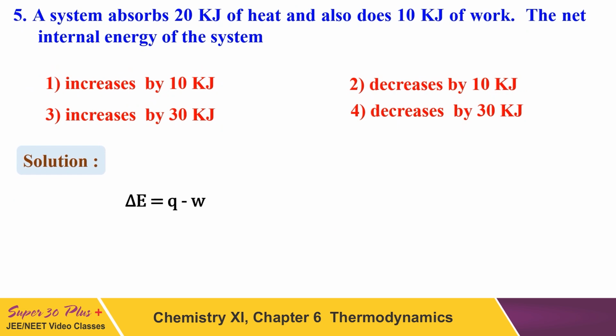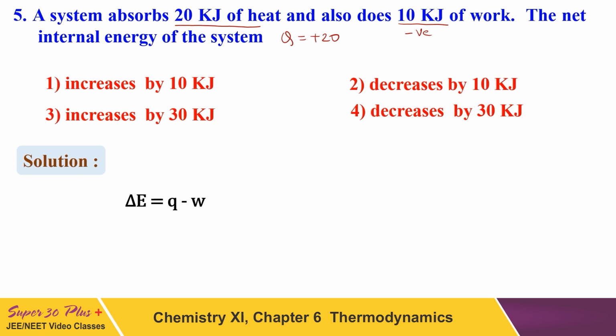Another question. This question says a system absorbs 20 kilojoule heat. So Q is equal to plus 20, and it also does 10 kilojoule of work. See, when there is work done by the system, will it be negative or positive? We know that in chemistry, work done by the system is negative. So this will be negative work done.